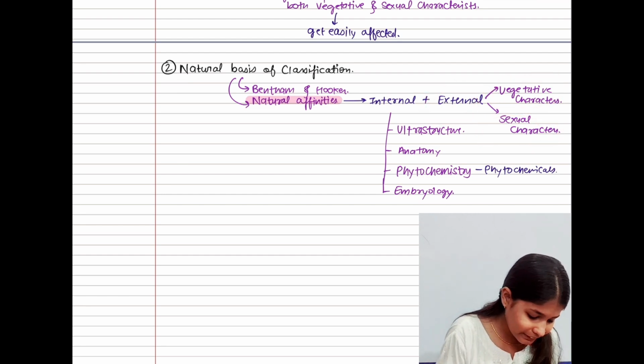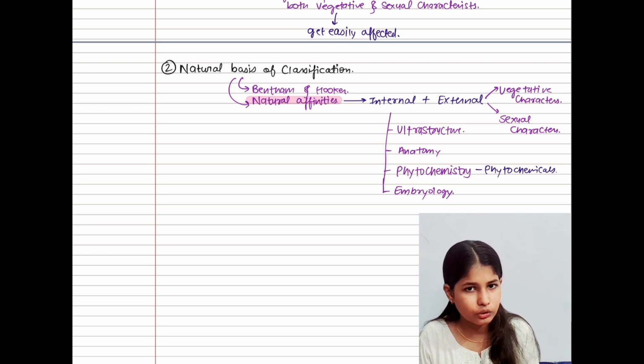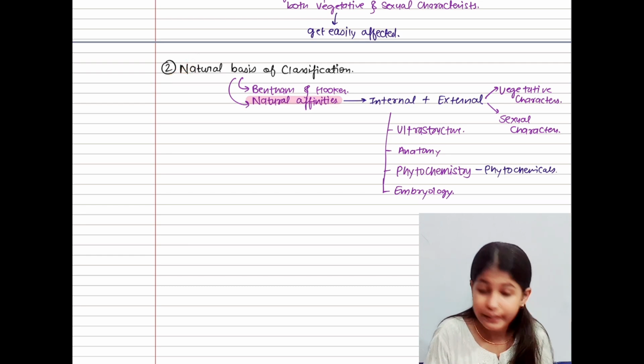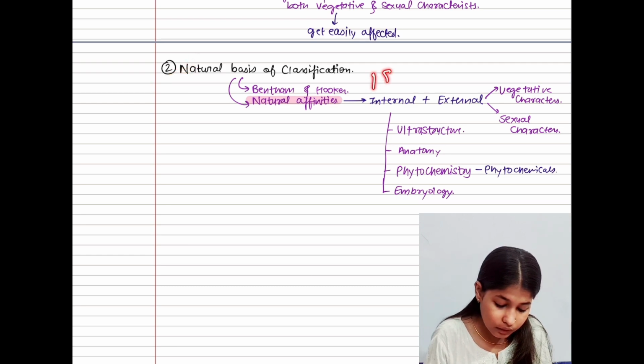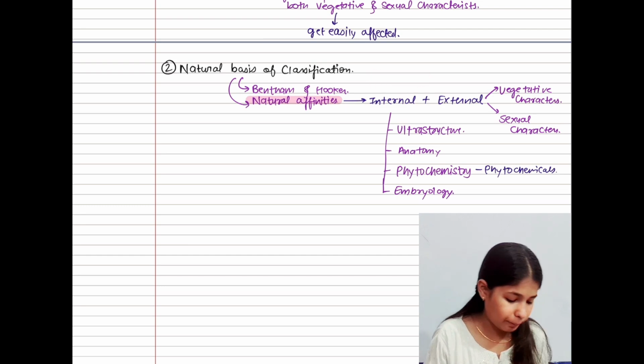Let's talk about its drawback. From whatever you have understood, I think you are also feeling that it is a better classification, and I think it will be successful, but it also has some drawbacks.